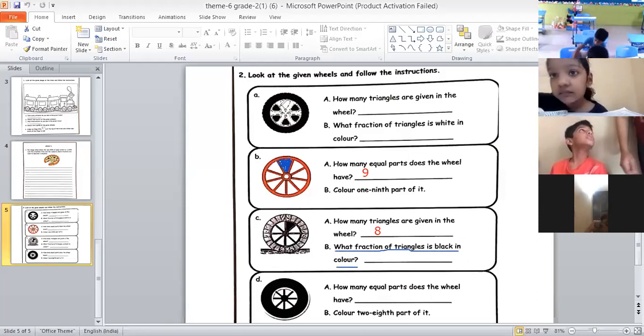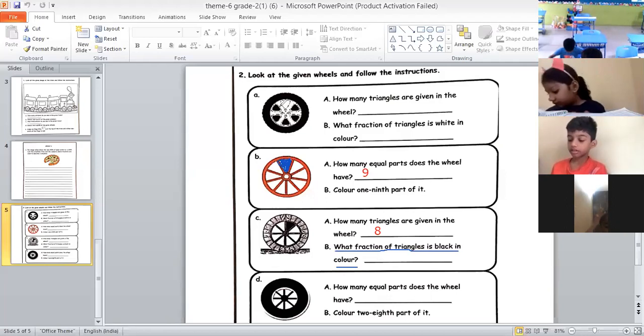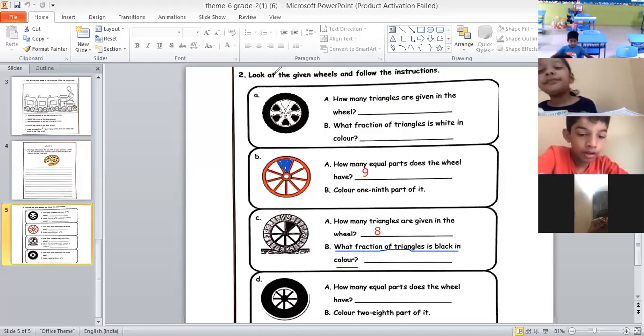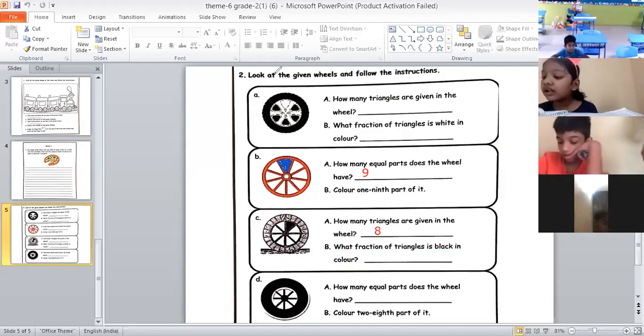What fraction of triangles is black in color? Good. The question is, what fraction of triangles is black in color?